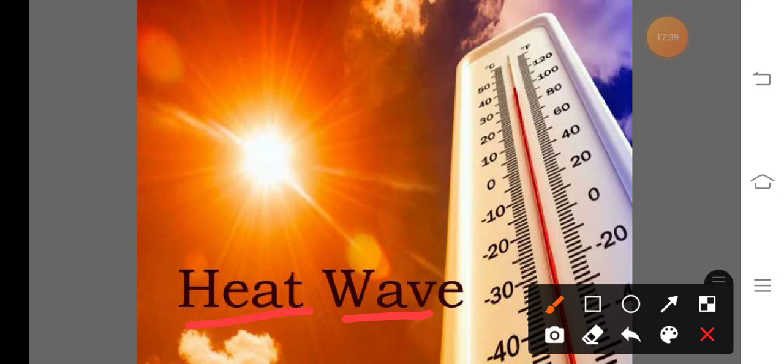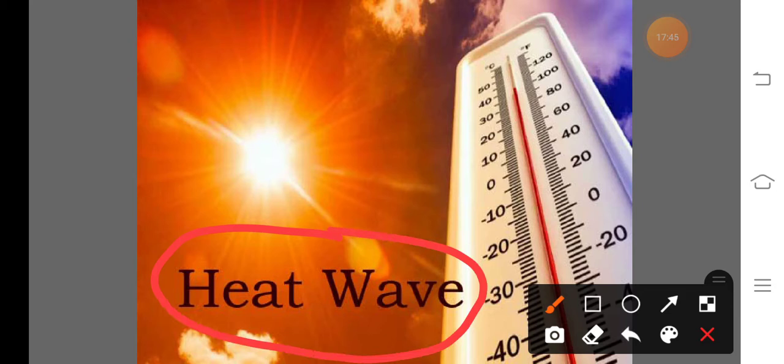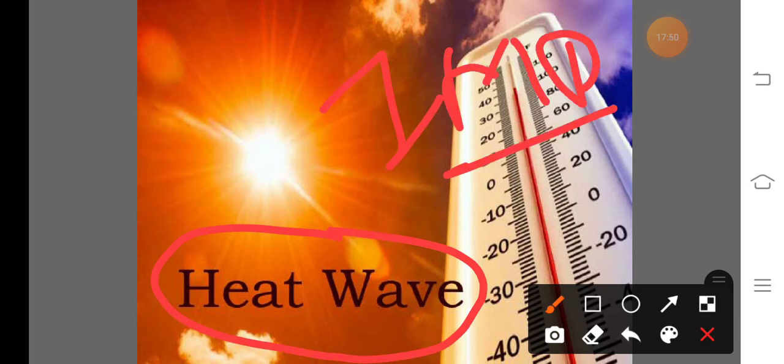But according to IMD, the India Meteorological Department, what is meant by heat wave? IMD has some criteria to classify a period as a heat wave or cold wave.